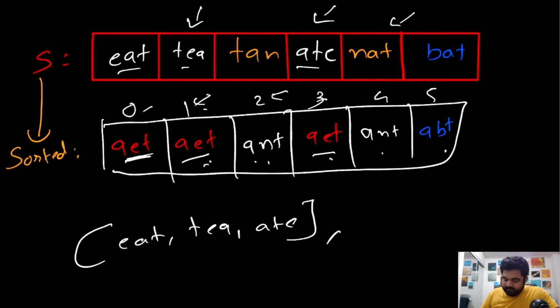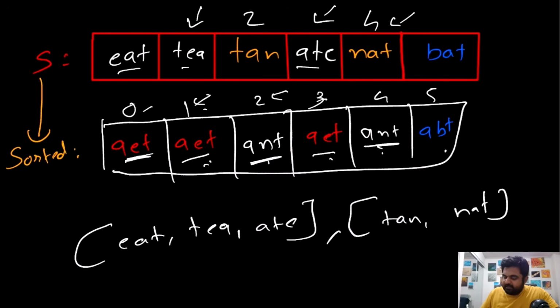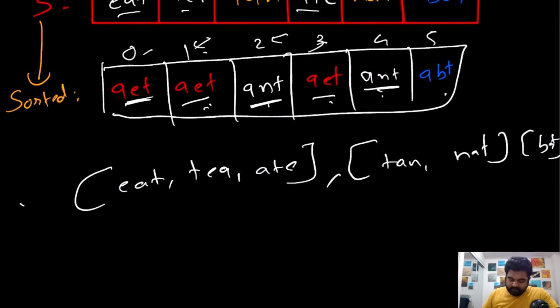Then again we will repeat the same process. So we find this ANT and ANT, so again we will group the values located at index 2 and 4, and we find the values tan and nat, and in the end we will return this bat because it's the single one. So this solution would work fine. We will get our desired answer.